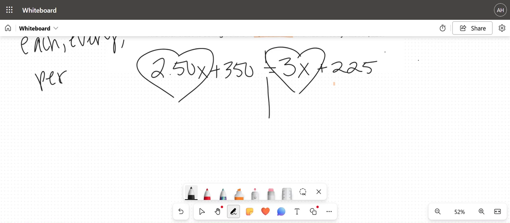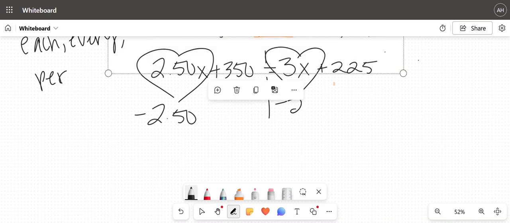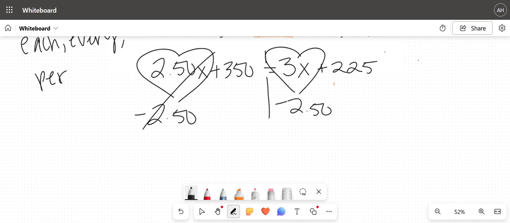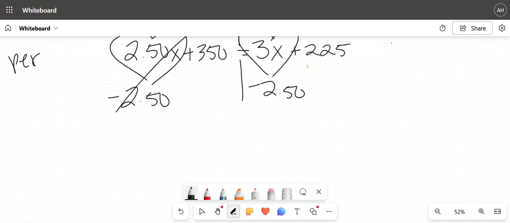So I'm going to move the smallest x. In this case, 2.50x is our smallest x. To get rid of this, it's positive 2.50x, I'm going to do the opposite. So I'm going to subtract 2.50x from both sides. These cancel out.